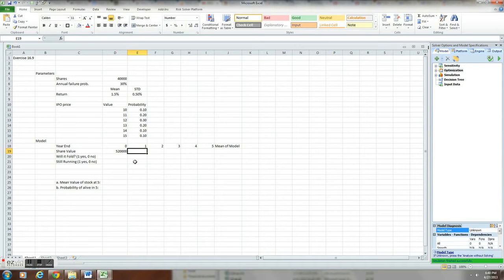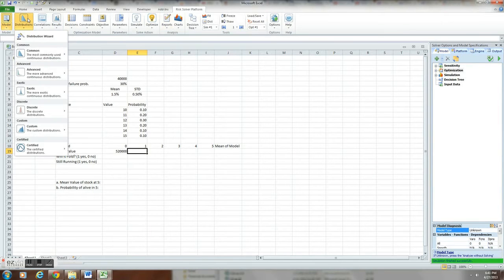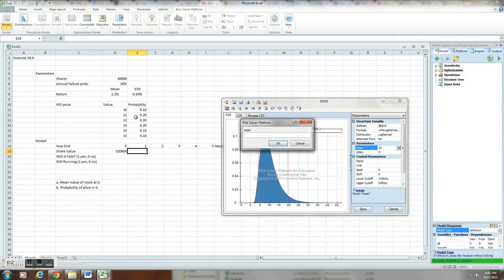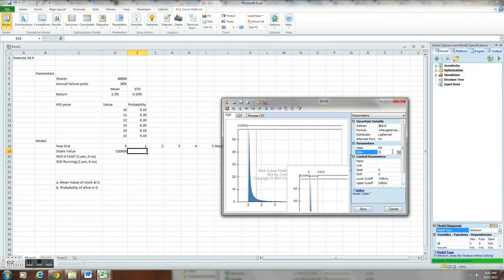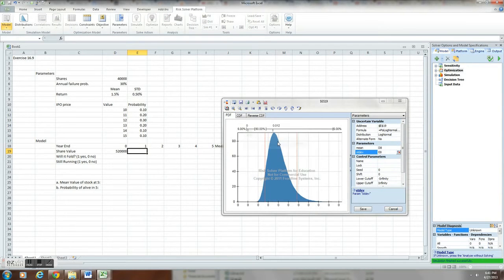Now what we're going to be doing here, again, it says log normal distribution. So rather than typing it in, we'll just use the Risk Solver distributions, and then we're going to go down here to common log normal. Once we have log normal, we're going to adjust this information. The mean is given to us as 1.5%, and the standard deviation is 0.5%. Okay, now everything's broken out for us.